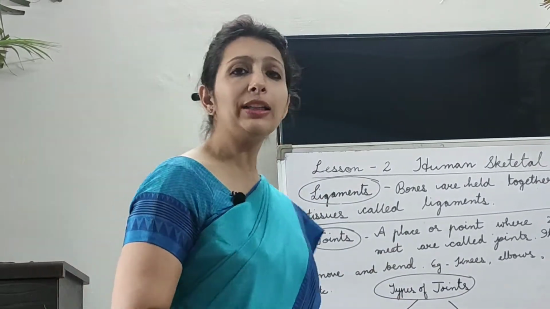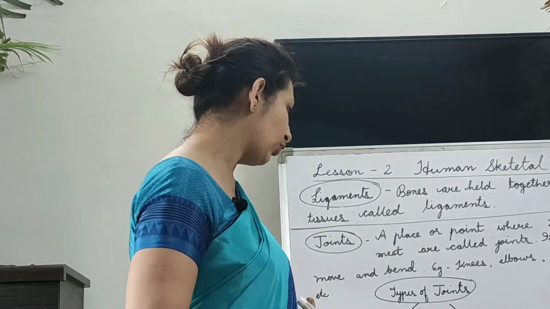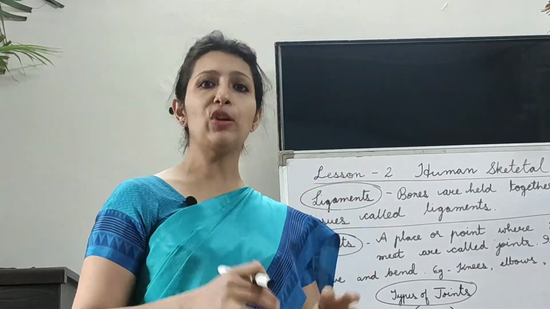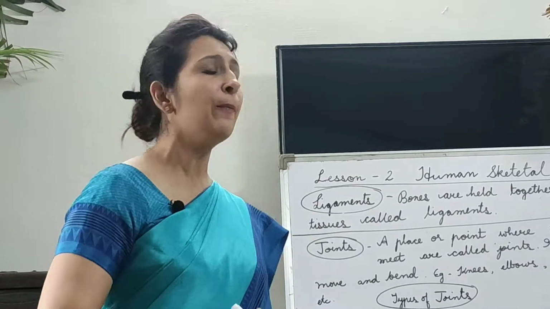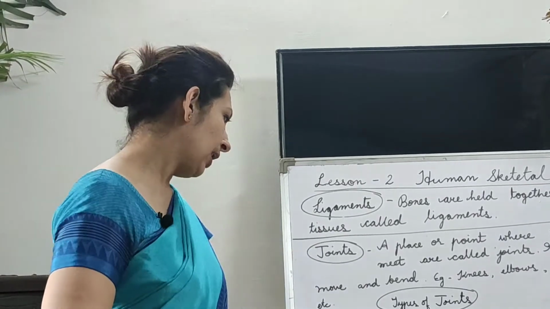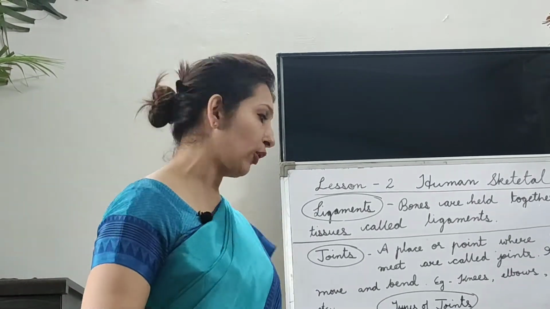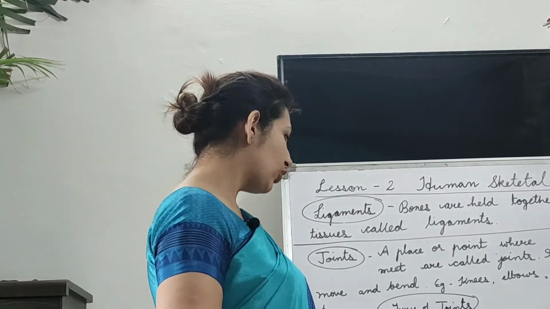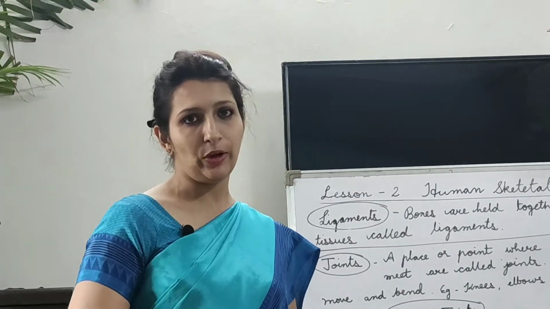Okay, now there are basically 6 movable joints, but we will discuss 4 because according to your age, 4 are sufficient. So first here we will discuss ball and socket joint, pivot joint, hinge joint and gliding joint.